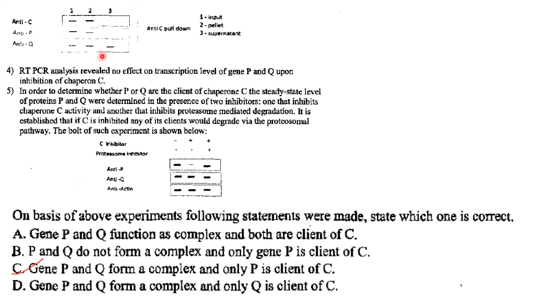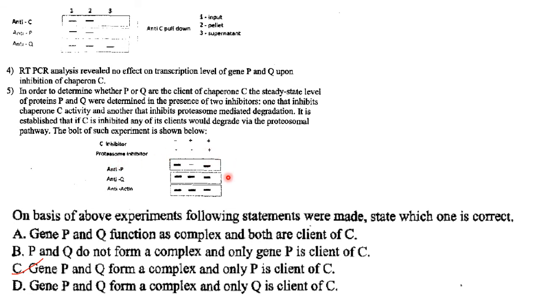Okay, then next one. In order to determine whether P or Q are the client of chaperone C, the steady state level of proteins P and Q were determined in the presence of 2 inhibitors. One that inhibits chaperone C activity and another that inhibits proteasome mediated degradation. It is established that if C is inhibited, any of its clients would degrade via the proteasomal pathway. The plot of such an experiment is shown below.